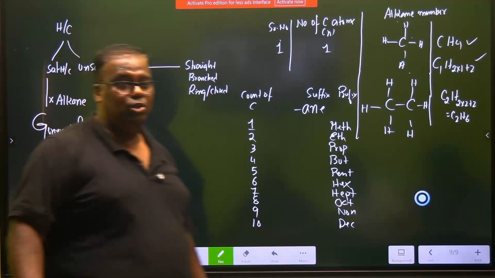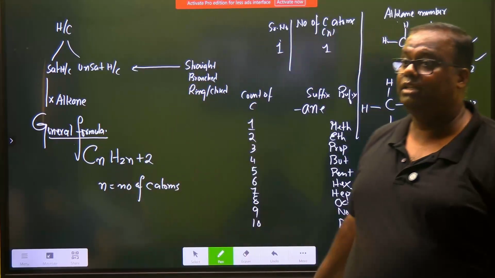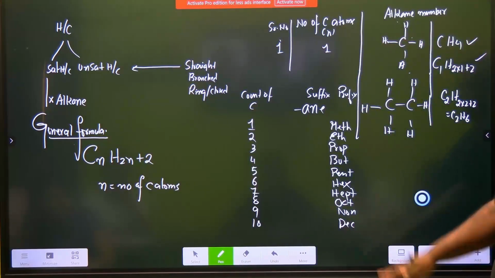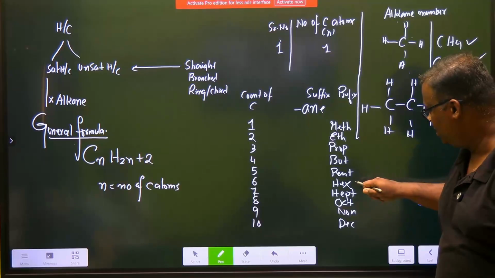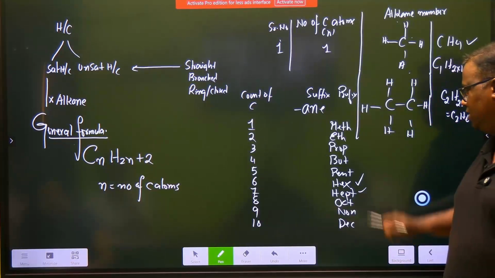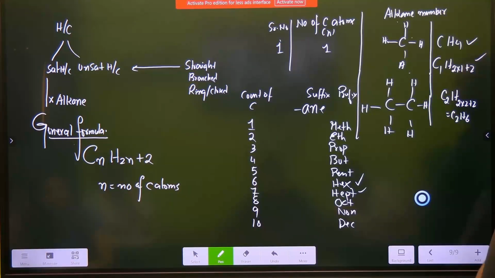Then 12 can be dodecane, tridecane, tetradecane, pentadecane. Not that necessary, but at least up to here you should come. Till hept, at least you should know. So the first member of the alkane series will be known as methane, Swati Malhotra.